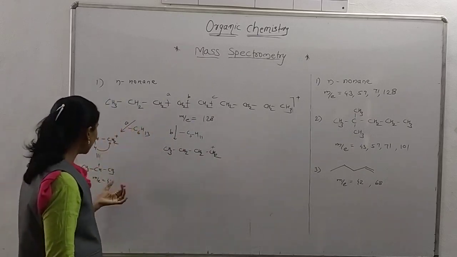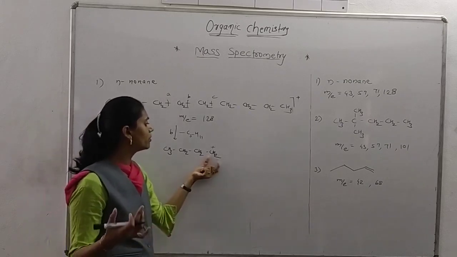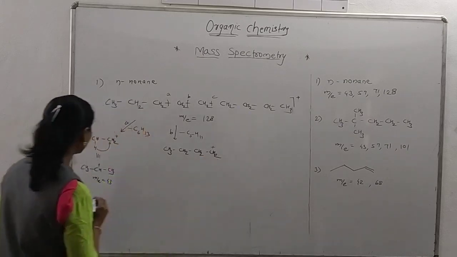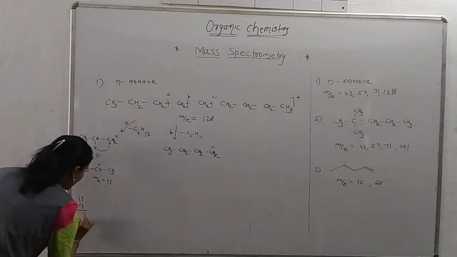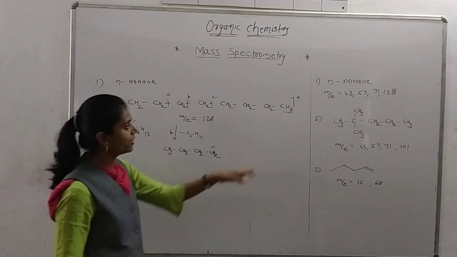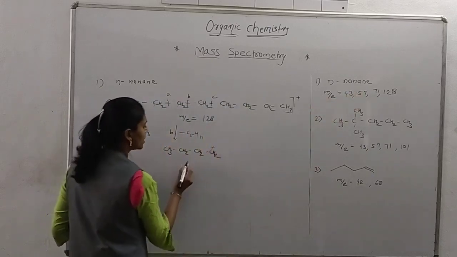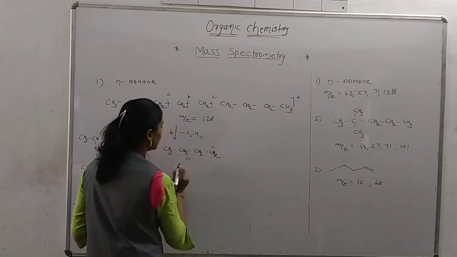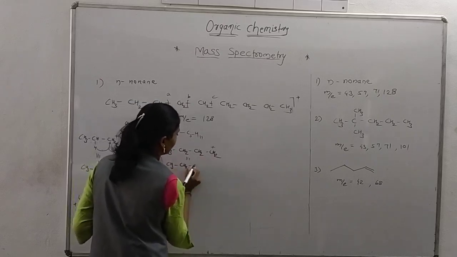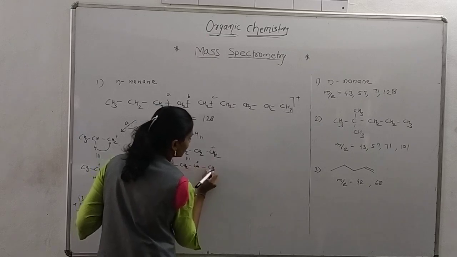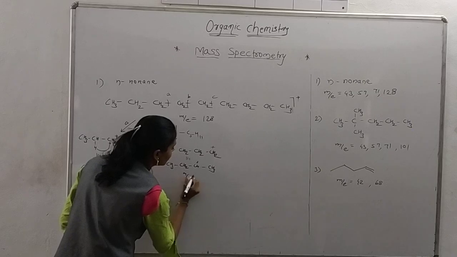As there is 43, and you know that addition of CH2 is 12 plus 2, 14, we are adding 43 plus 14. We are getting 57, and we are giving here 57 value. That means it's this cation. Here also the primary ion is converted to a secondary one, by shifting of one hydrogen, and this M by E value is 57.